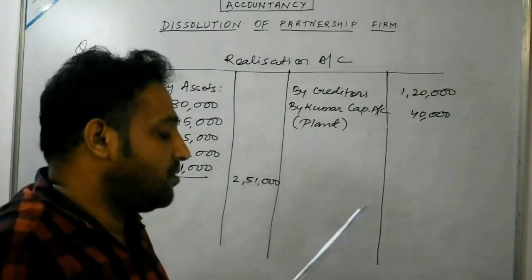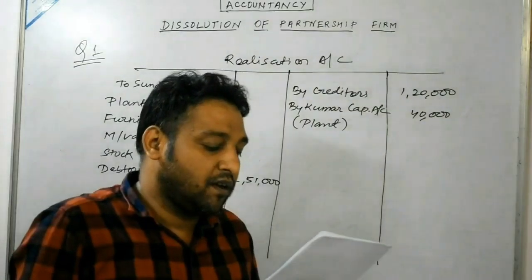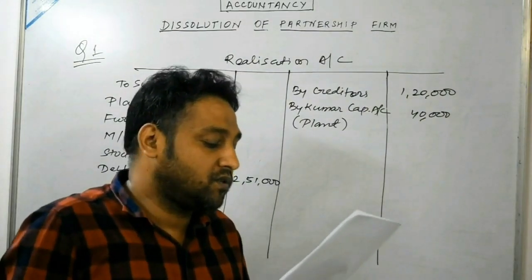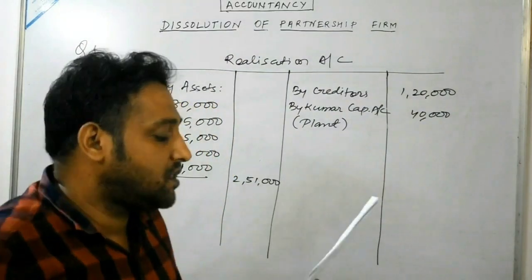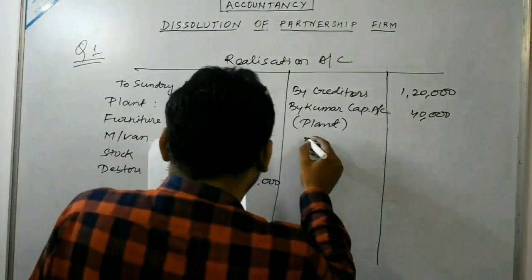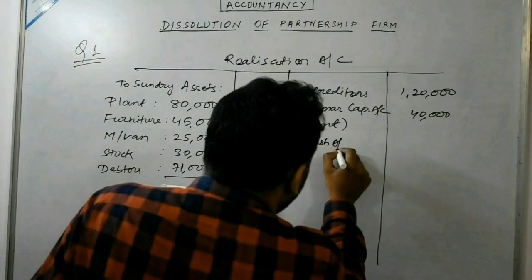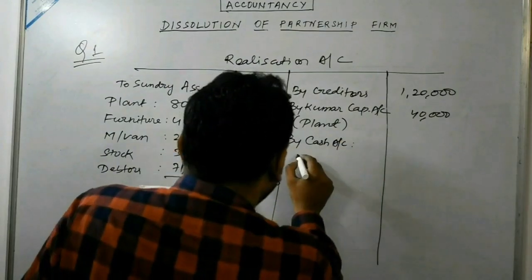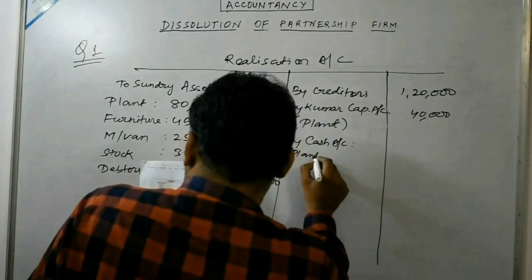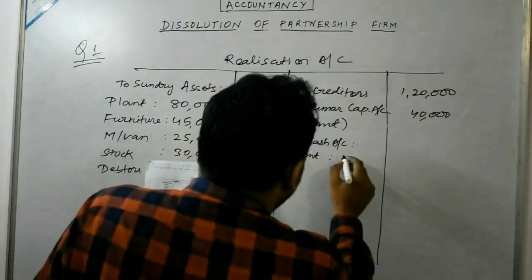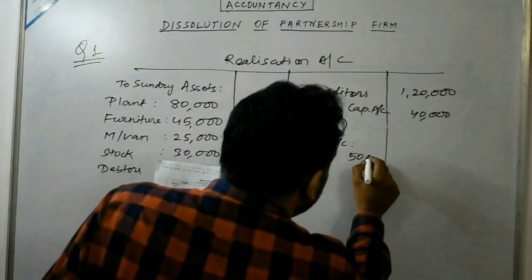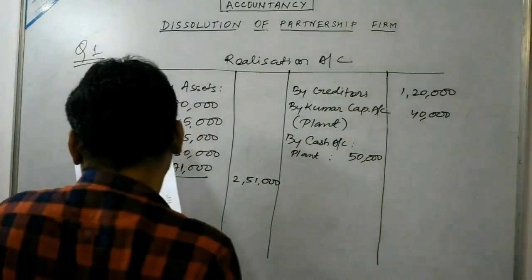Now you see the realization amount. Plant realized 50,000, furniture realized 40,000 and debtor realized rupees 1,000 less. So all the realization amounts would be shown on the credit side as by cash account. Plant realizable value is 50,000.